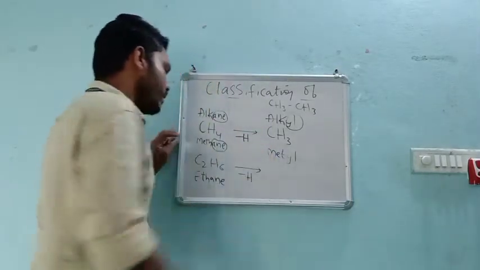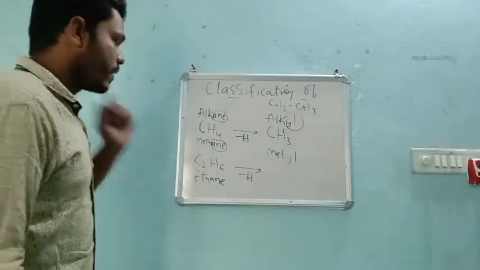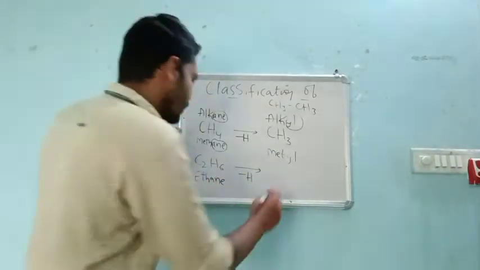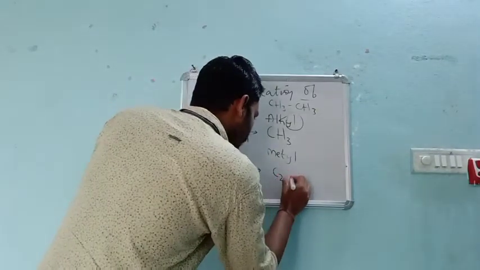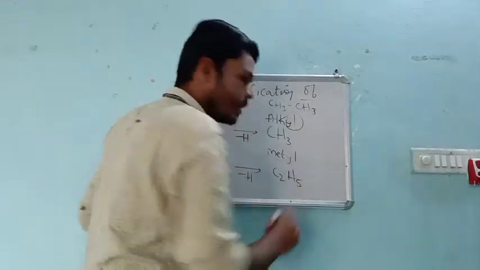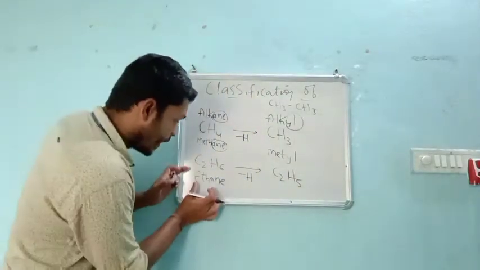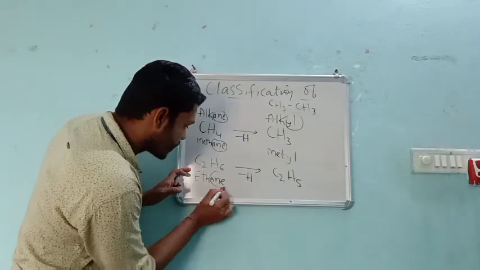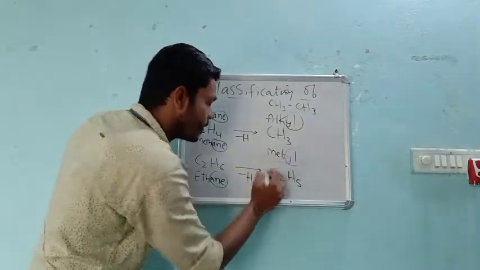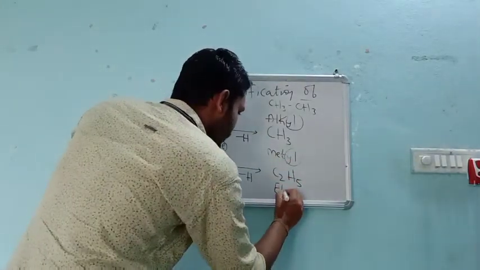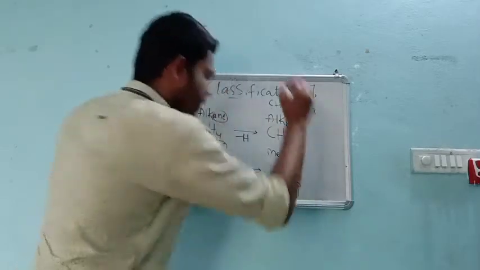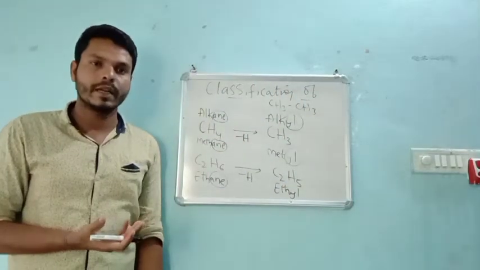If I remove again one hydrogen atom, then the C2H6 becomes C2H5. Now ethane becomes, I should replace this ane with what? yl. That means ethane becomes ethyl. Very simple, right?